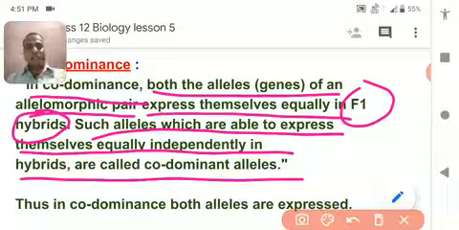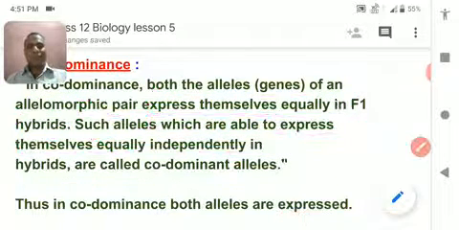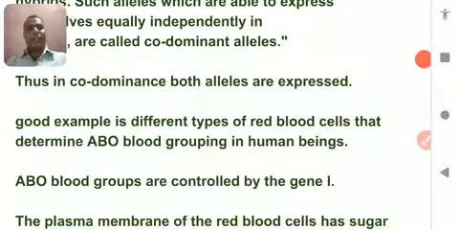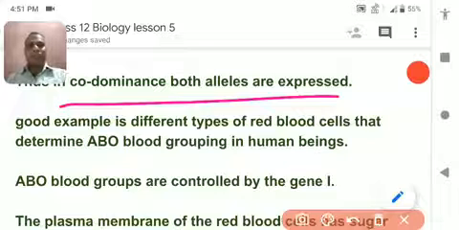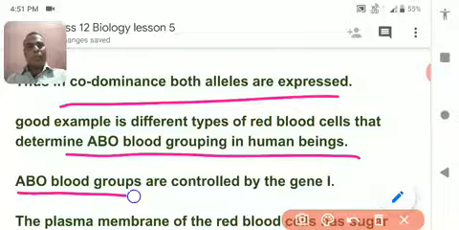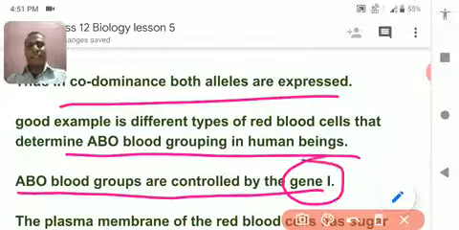Just have a look, I am showing an example. In codominance, both alleles are expressed. The very good example is the ABO blood grouping system. The ABO blood grouping system is controlled by gene I. Yes, it is I.